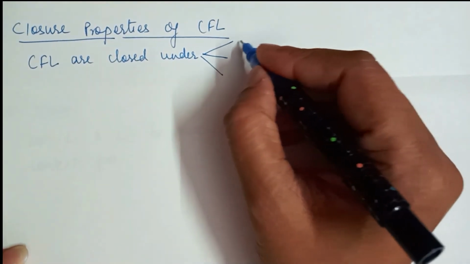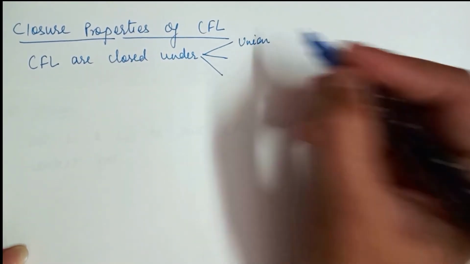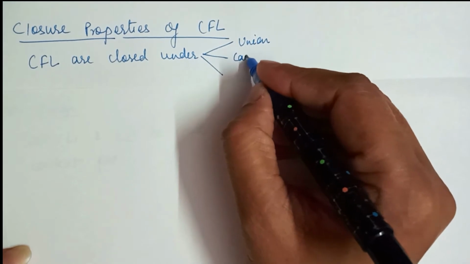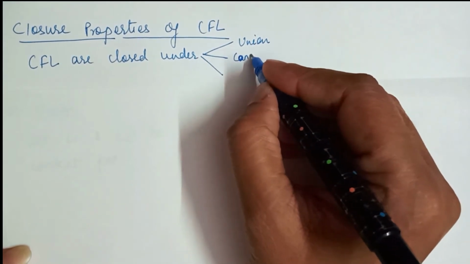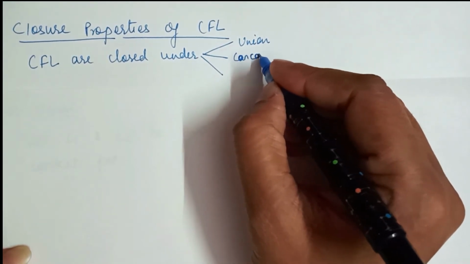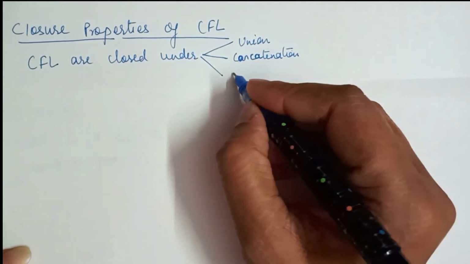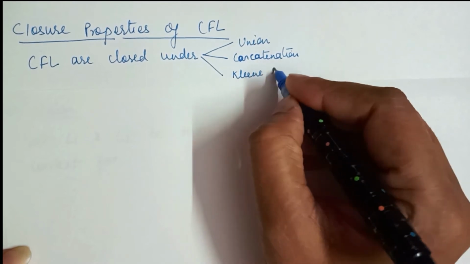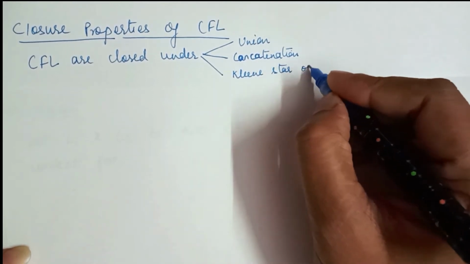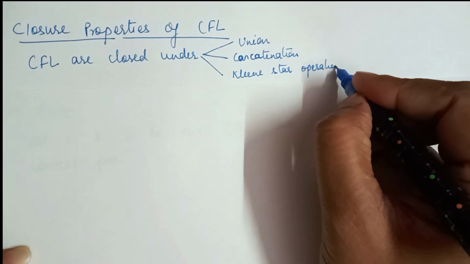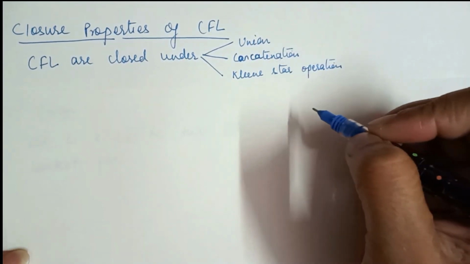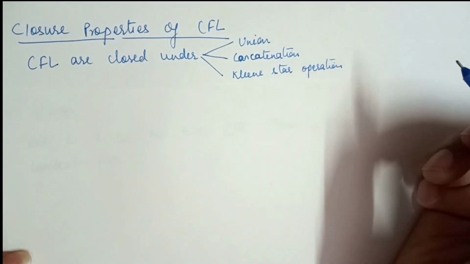The first operation is union, the second one is concatenation, and the third operation is Kleene star operation. So under these three operations, union, concatenation and Kleene star, the context free languages are closed.